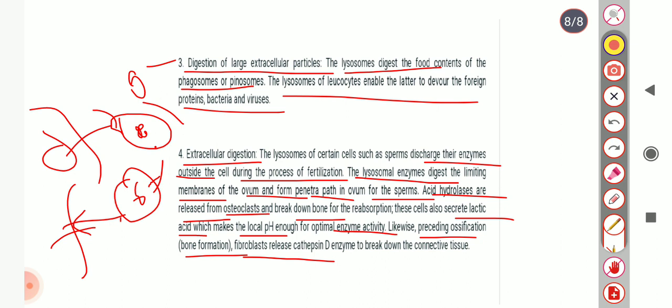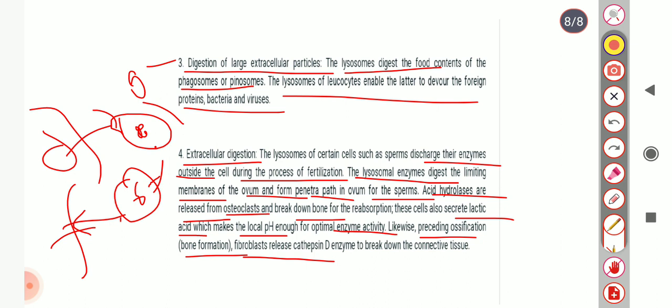When we talk about extra functions, lysosomes also help in cell division and genetic change, and lysosomes defend the body. When leukocyte lysosomes devour foreign proteins, toxic substances, bacteria and other microorganisms, they thus take part in the natural defense of the body.